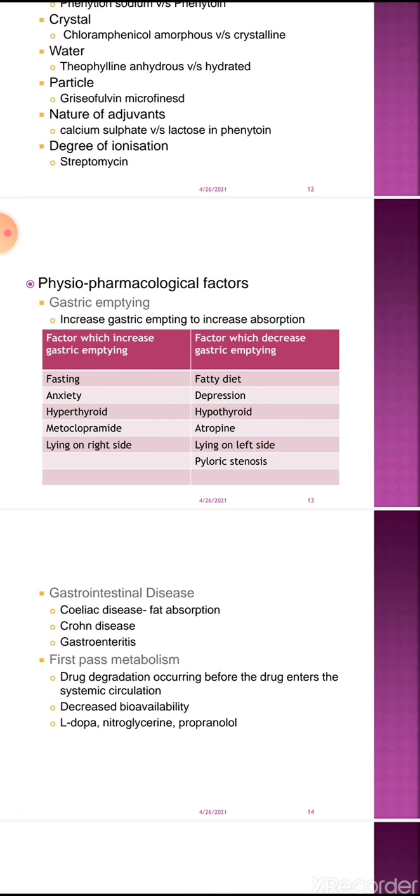Pyloric stenosis, in which there is an obstruction in the pyloric antrum, so food cannot enter the small intestine from the stomach because of the obstruction in pyloric stenosis. It also decreases gastric emptying.